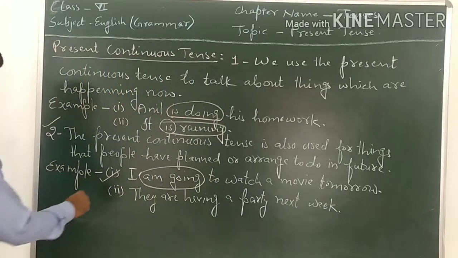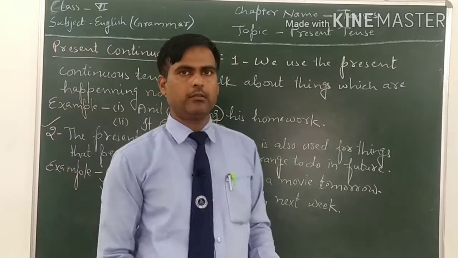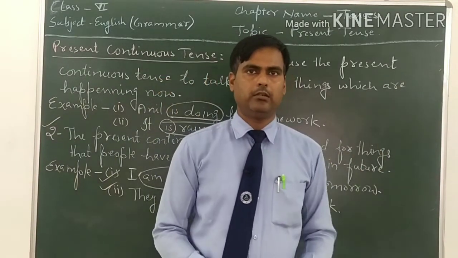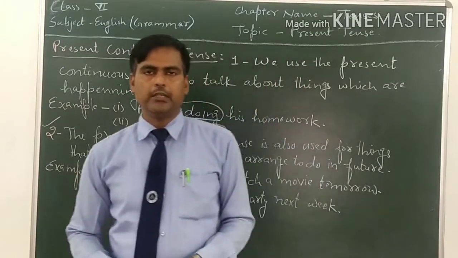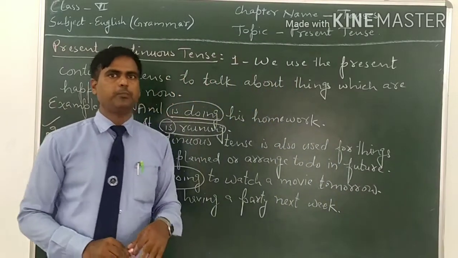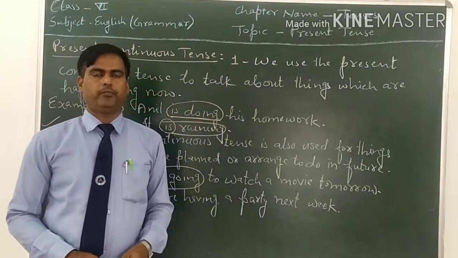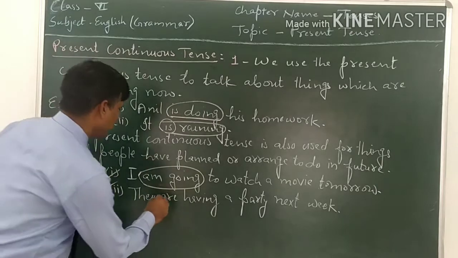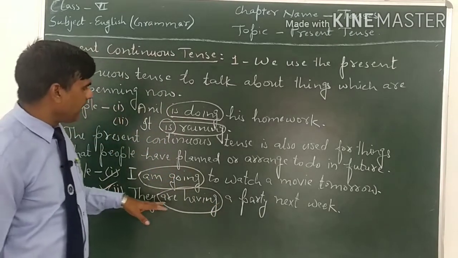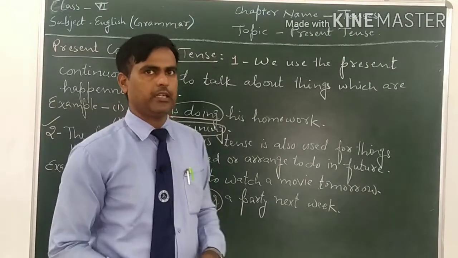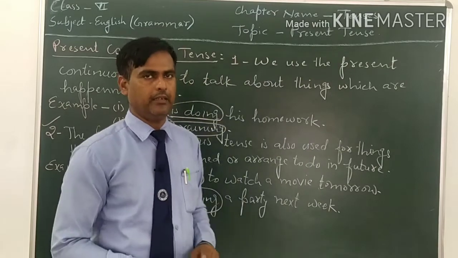Now come to the second example. They are having a party next week. Next week means it is in the future. The work is going to happen in the future. But they have already planned, they have already arranged to have the party. That's why we will use present continuous tense. For example, they are having a party next week. अगले हफ्ते वो एक पार्टी करने जा रहे हैं.